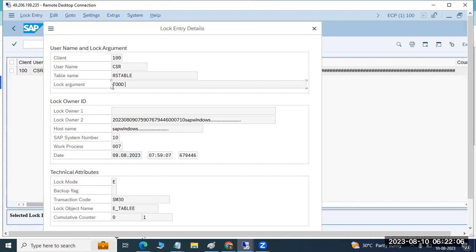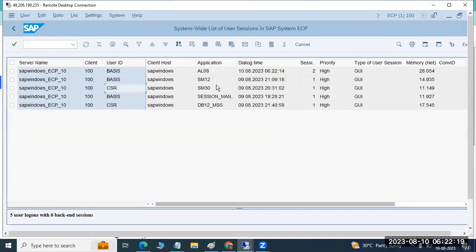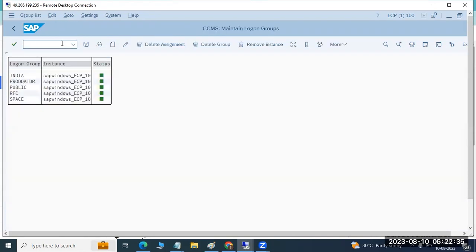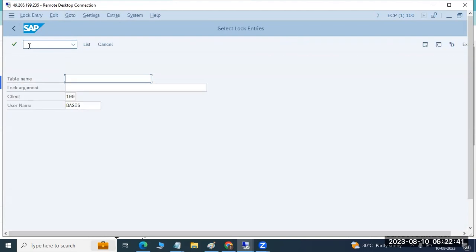There is a lock argument on the T000 table. One of the usernames is CSR. What is he doing here in the system, right? If you go to AL08, see what he is doing. In the SM30 transaction code, he held it; it was created yesterday night, around 8:30. So he created one session at 8:30. Now if you go and do something on the same thing, it will not allow you to do that. Why? Because one lock is available in the system.